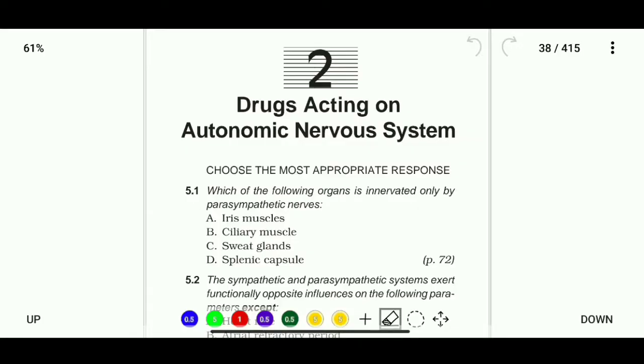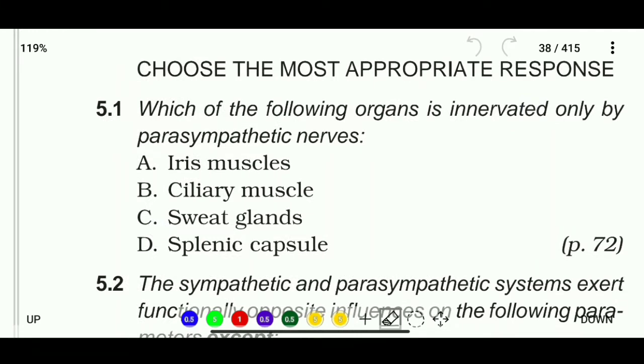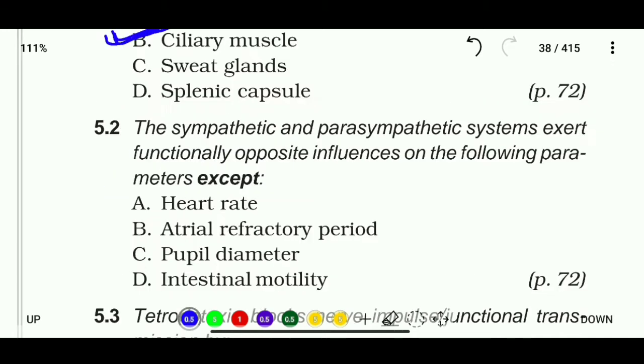Okay, so here the first question from the drugs acting on autonomic nervous system. Which of the following organs is innervated only by parasympathetic nerves? Iris muscles, ciliary muscles, sweat gland, or splenic capsule. So the organ which is innervated only by parasympathetic nerve is the ciliary muscles.